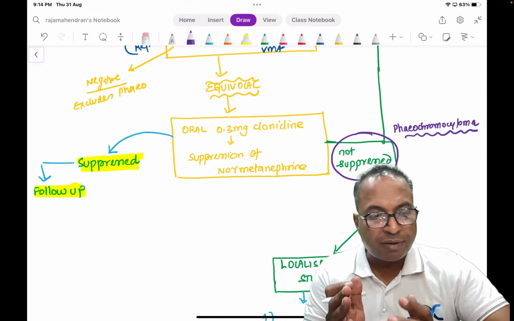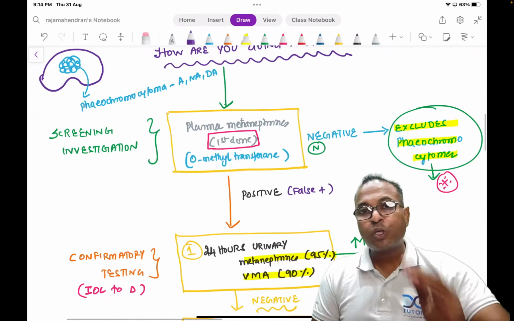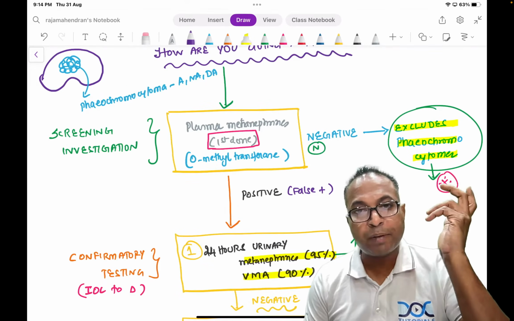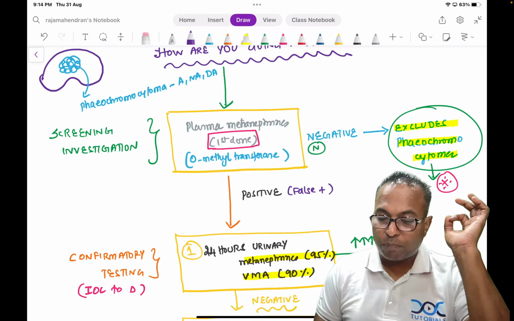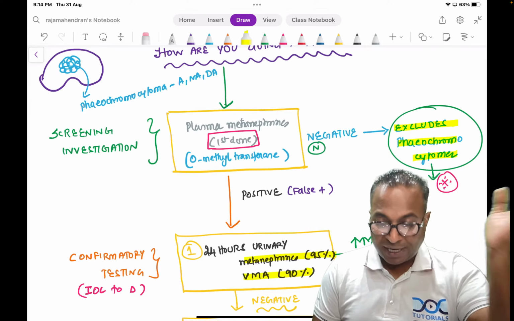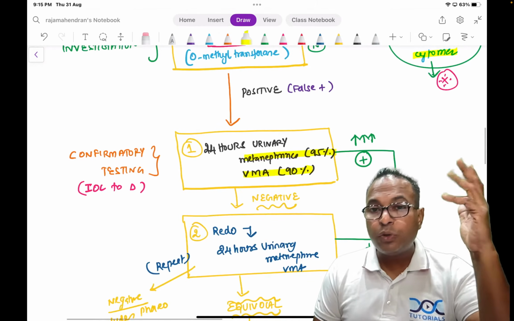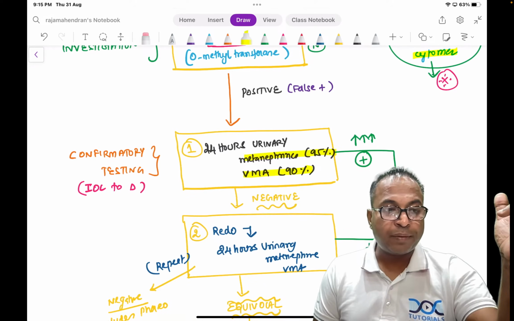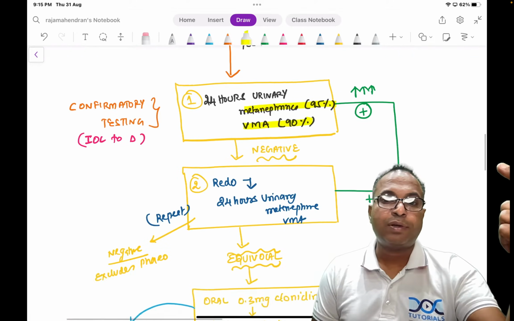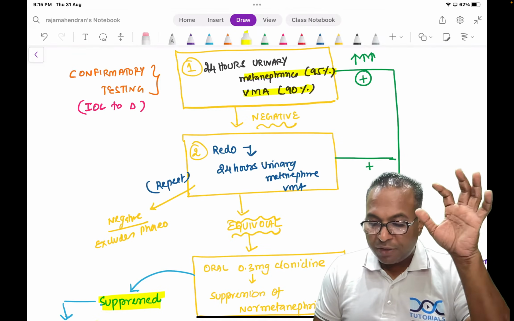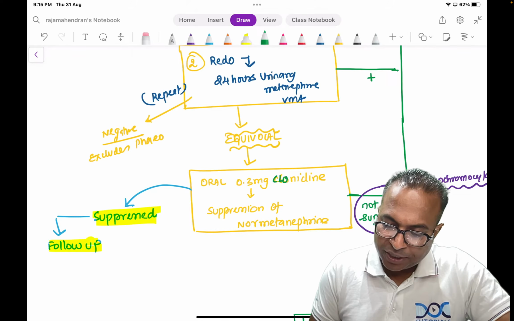The first investigation when a patient comes to you with the 3 P's, pain, perspiration, palpitation, is to immediately ask the patient to do plasma metanephrines. If it is negative, no phaeochromocytoma. If it is positive, do 24 hours urinary metanephrine. Again, if negative, do 24 hours urinary metanephrine a second time. If it is equivocal, go for clonidine suppression test.